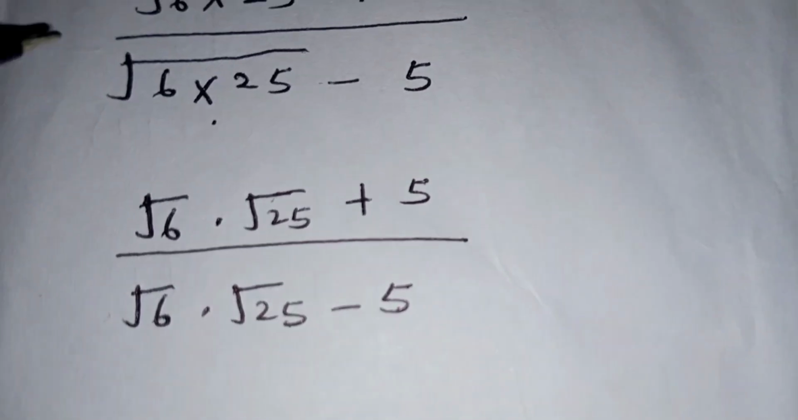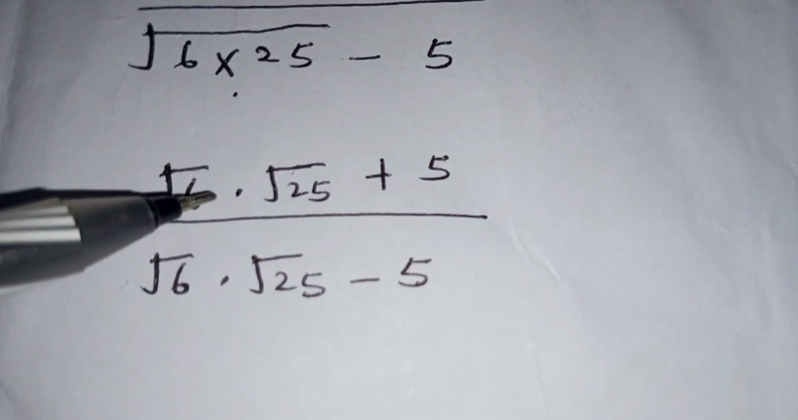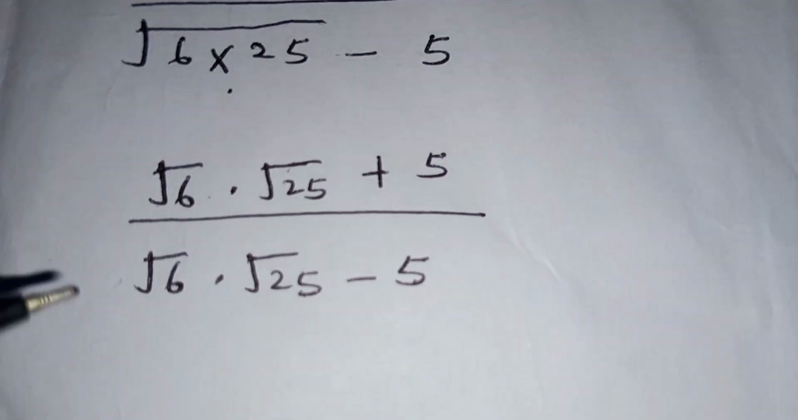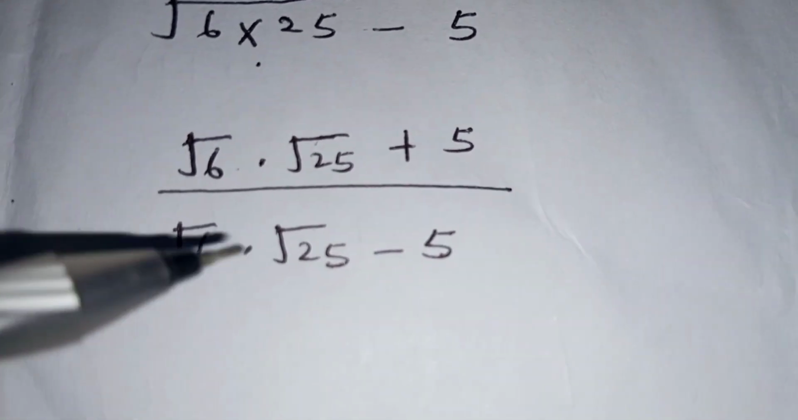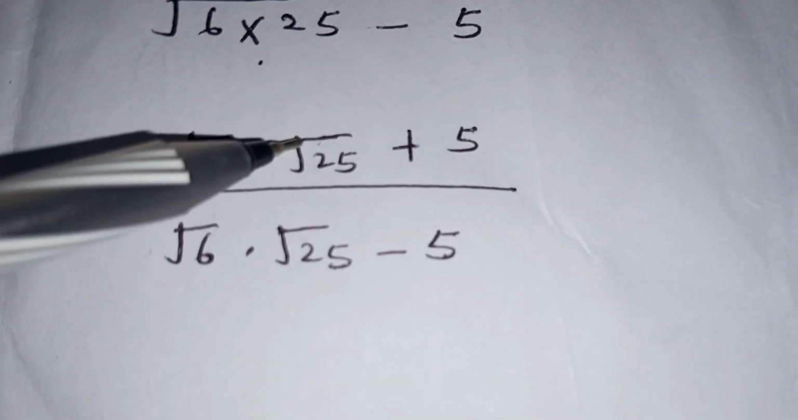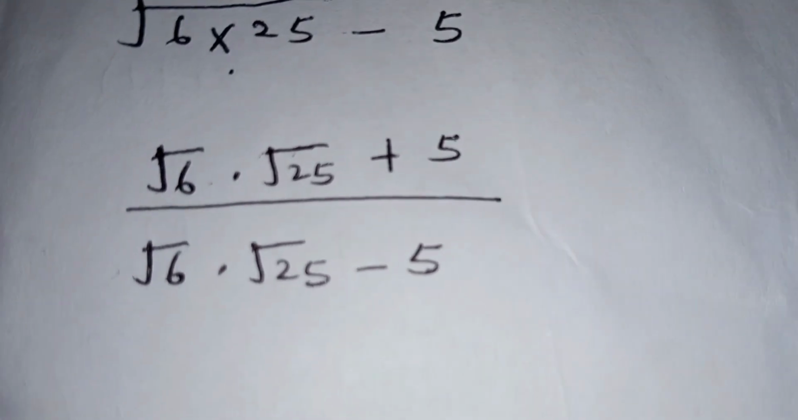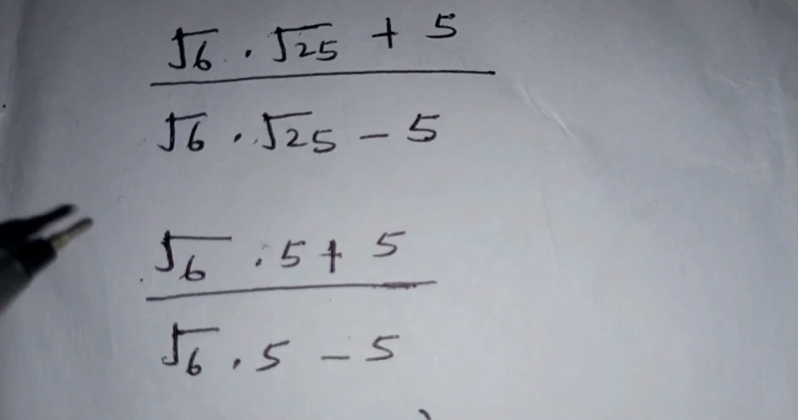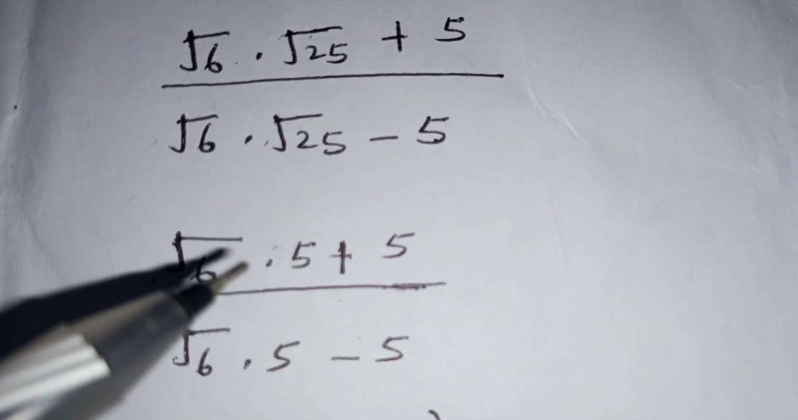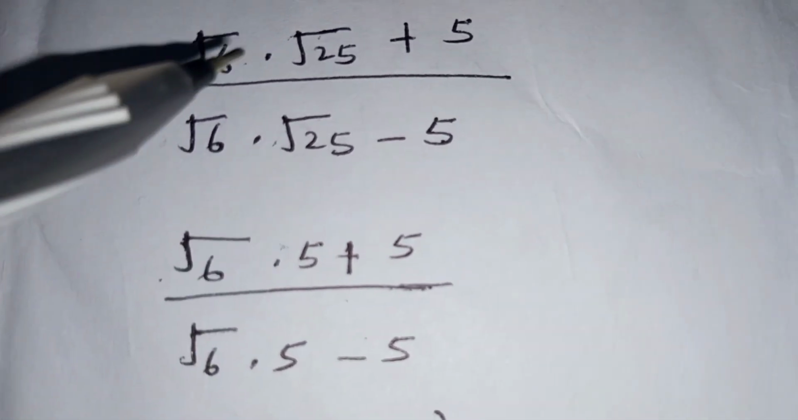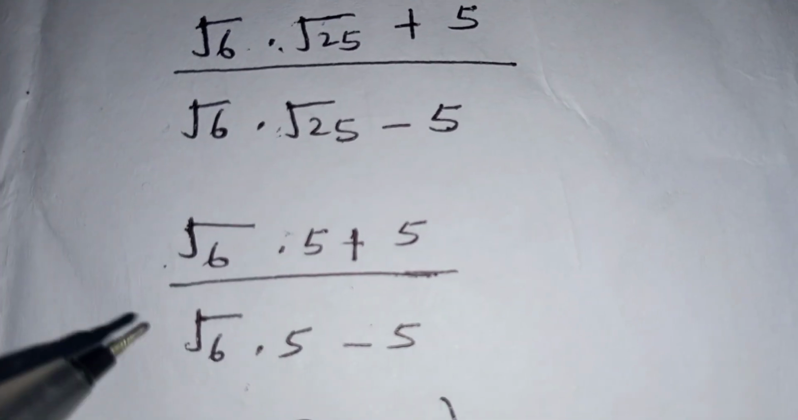So distributing the root, we shall obtain root 6 times root 25 plus 5, divided by root 6 times root 25 minus 5. The square root of 25 is 5 on the numerator, and the square root of 25 is 5 on the denominator.